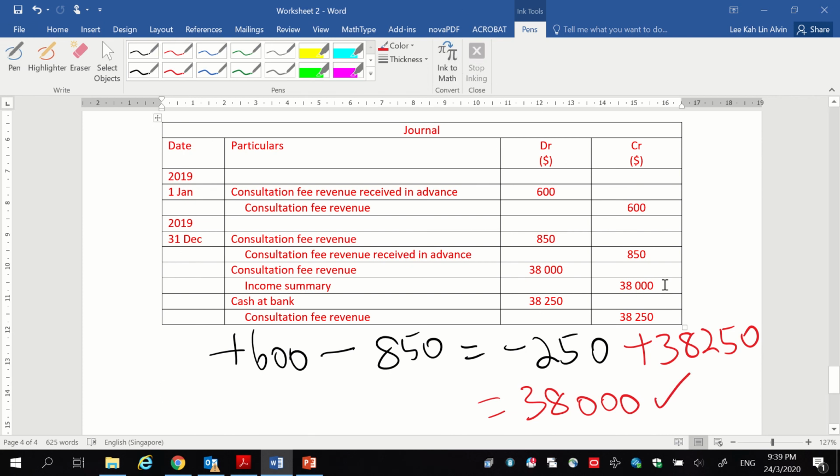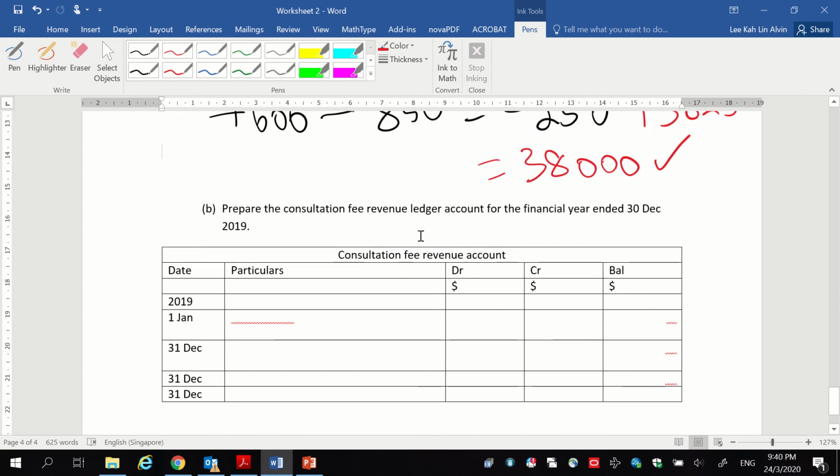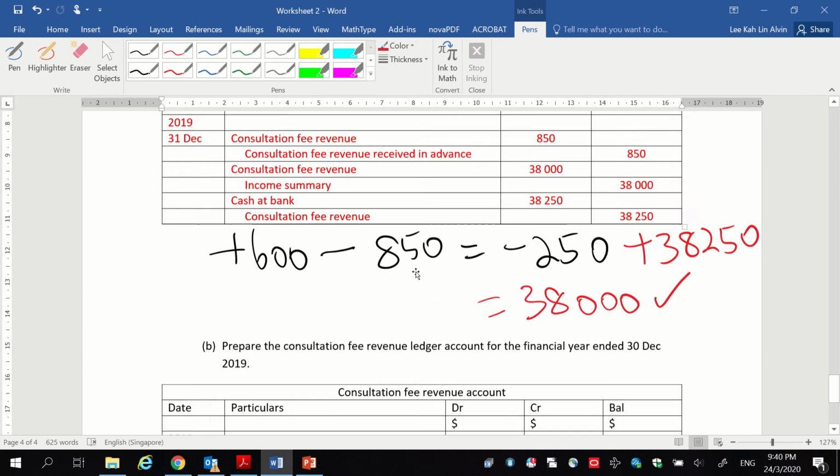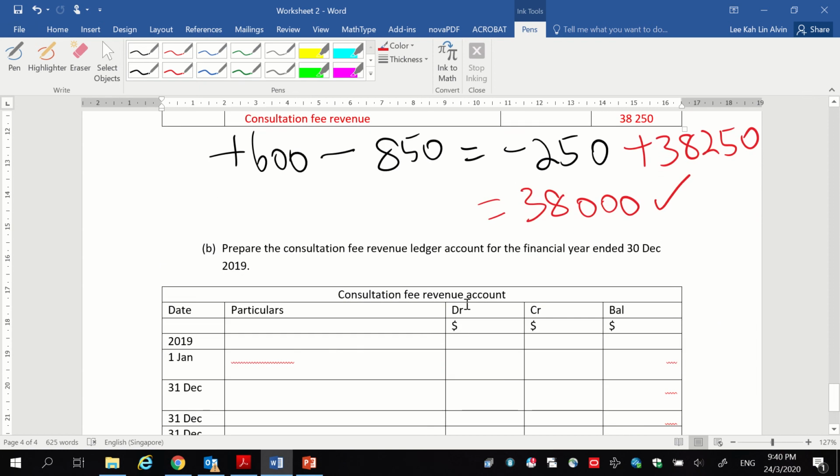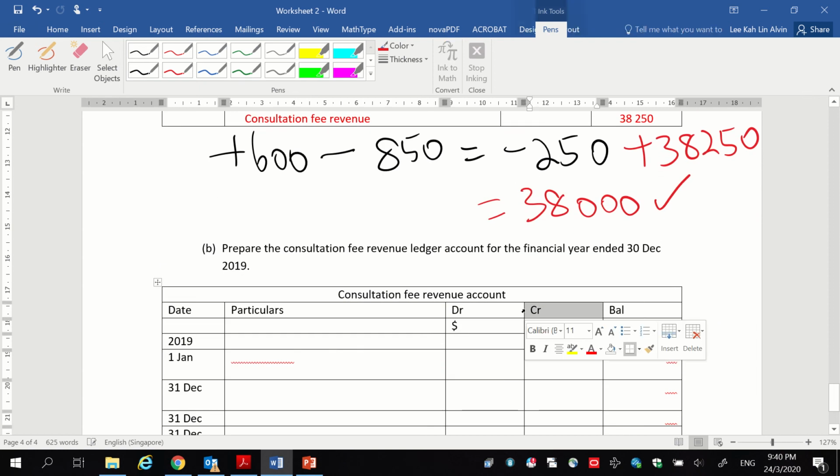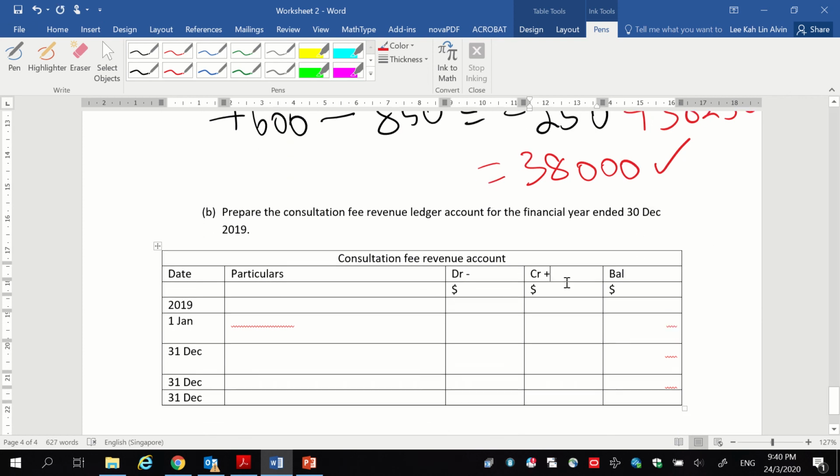You can pause here so that you can copy the journal entries. Right now I will be going to do the consultation fee revenue account. As usual, we will do it by writing the symbols for the debit and credit. Since this is a revenue account, debit is minus and credit is a plus.